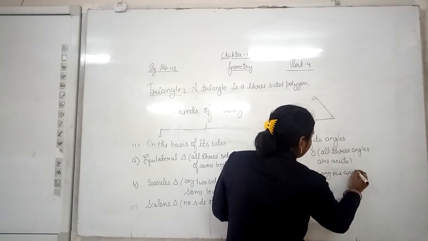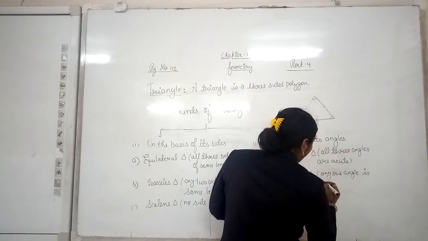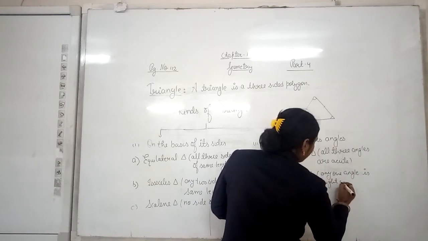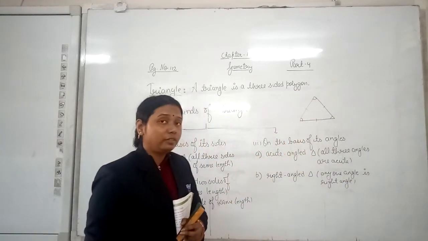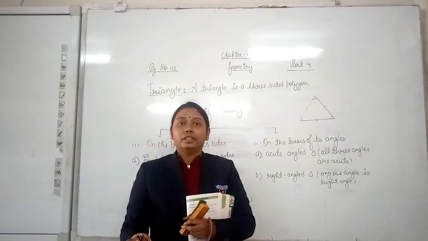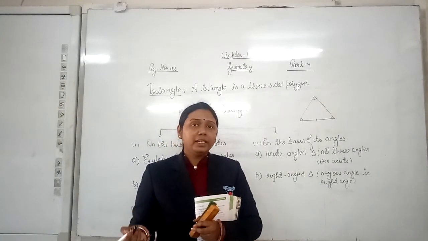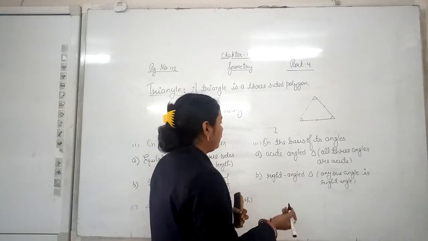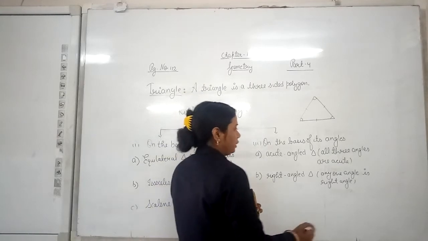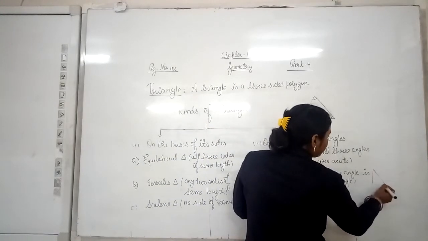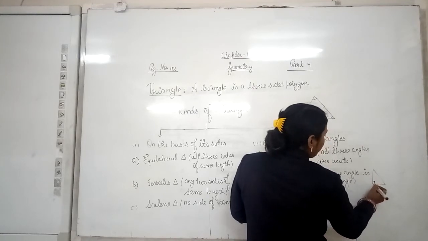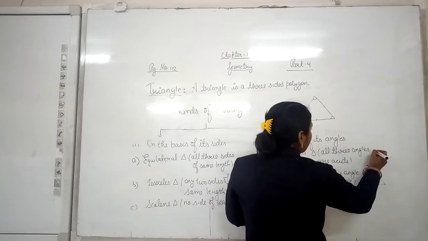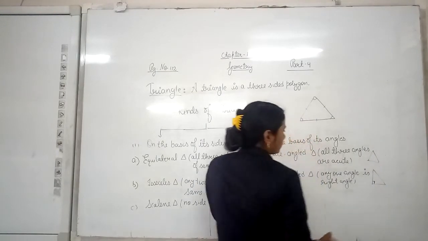Any one angle will be of 90 degrees, because the measure of a right angle is 90 degrees. It will look like this, and this is the symbol of 90 degrees. So it's a right angle triangle. An acute angle triangle will look like this.